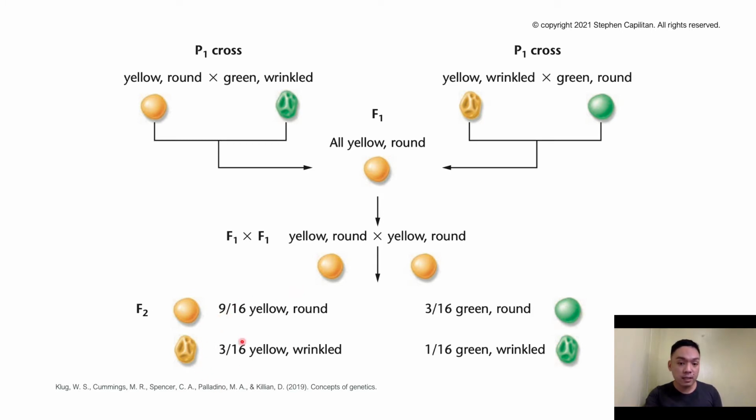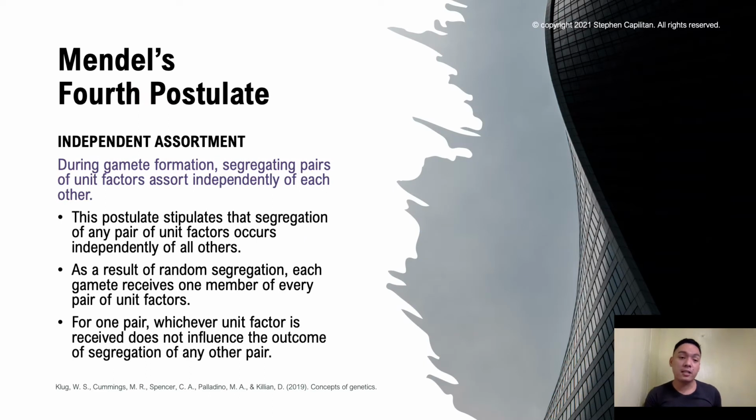In these results, we get 4 different phenotypes coming from the original parental crosses. 9 yellow and round, because there are 16 individuals produced in this cross. 3 yellow and wrinkled, 3 green and round, and 1 green and wrinkled. This is the least frequent phenotype we're seeing here.